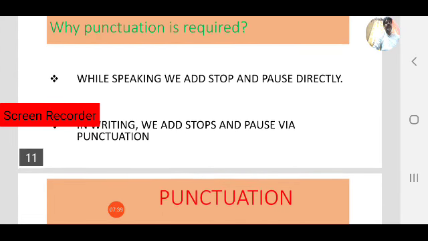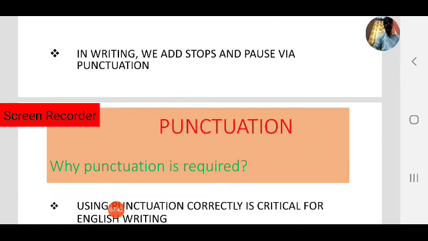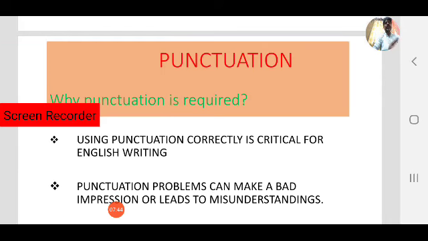Coming to writing, punctuation is very important. Using punctuation correctly is critical for English writing. Always keep it in your mind. Using punctuation marks correctly is critical for English writing. Otherwise, the sentence will be entirely different, entirely changed.